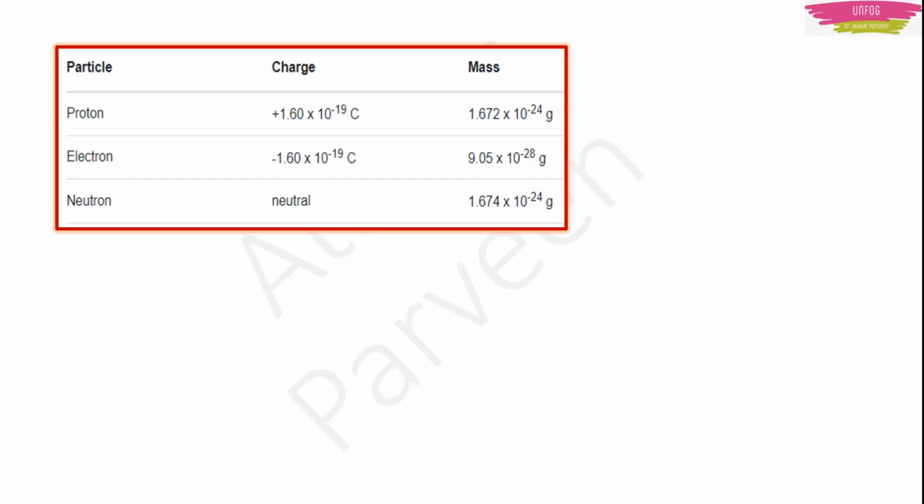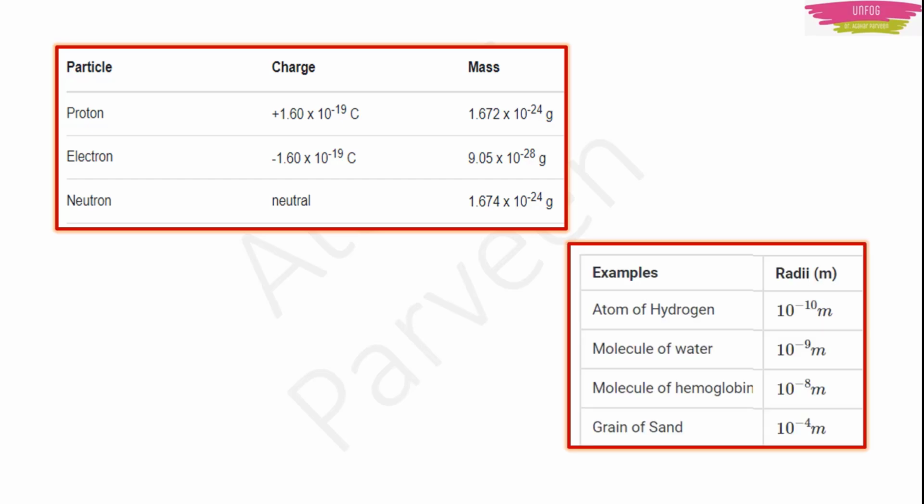The masses of protons, electrons and neutrons. Anyway, neutron you don't need to remember because it is similar to proton. But you need to remember the charge and mass of electron and proton. They can ask as an MCQ, especially charge. Okay. Then one more thing which you have to remember is just the atomic radii.